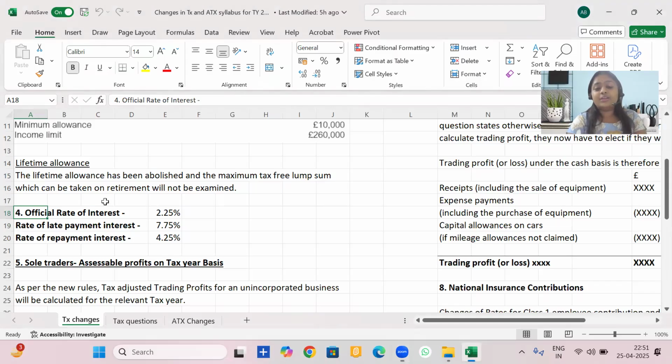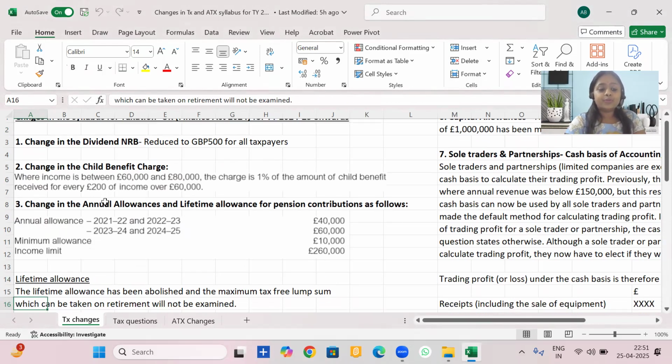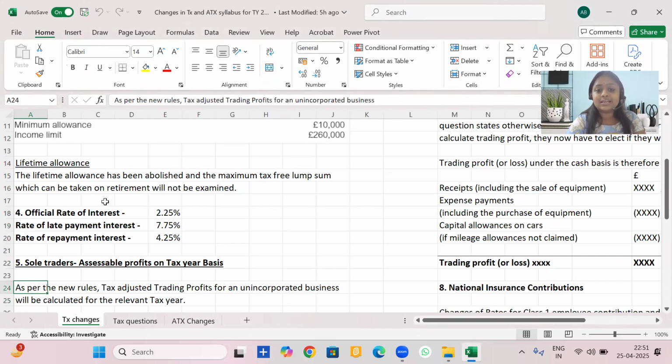We covered so far the changes that have taken place in the pensions chapter while computing the income tax, like dividend changes, the dividend nil rate band changes, and the child benefit chart changes. Now I'm taking it further, and let's take up the next set of changes.